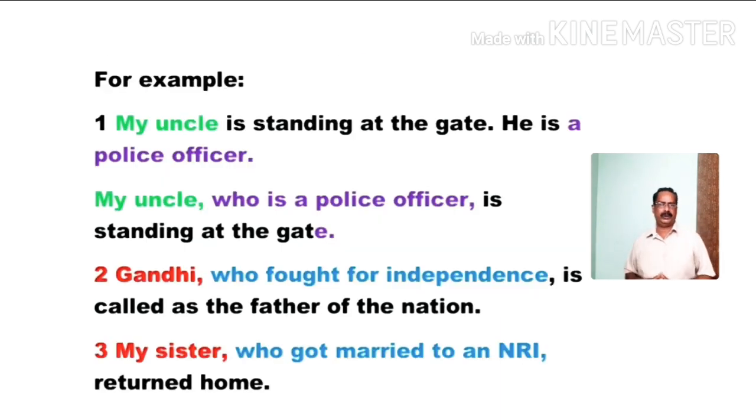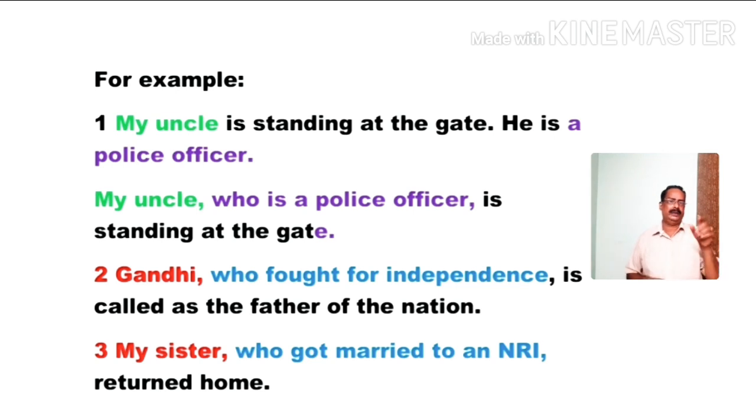Here, in these examples, we can see, my uncle is standing at the gate. He is a police officer. Here, my uncle is clear. My own uncle. I don't need to describe him. When I say my uncle, it is understood. So why should we describe him again? We need not. But I intend to give some extra information about him.